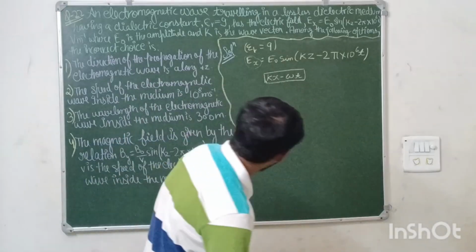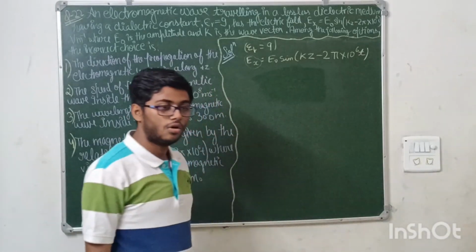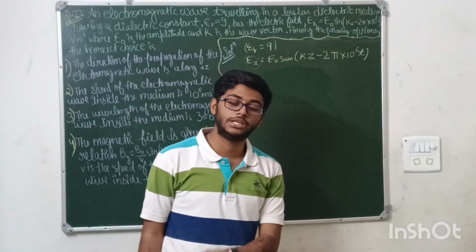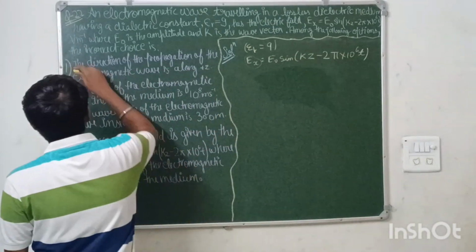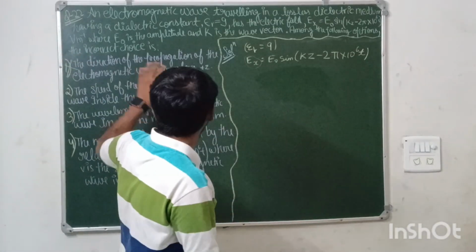The electric field wave is traveling in the plus z direction, so obviously the electromagnetic wave will also travel in the plus z direction. This means the first option is correct, so we will not mark this option.